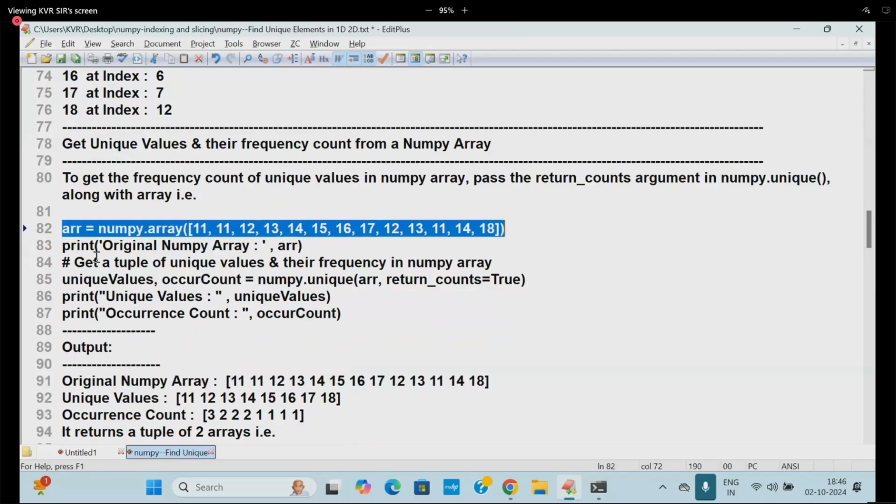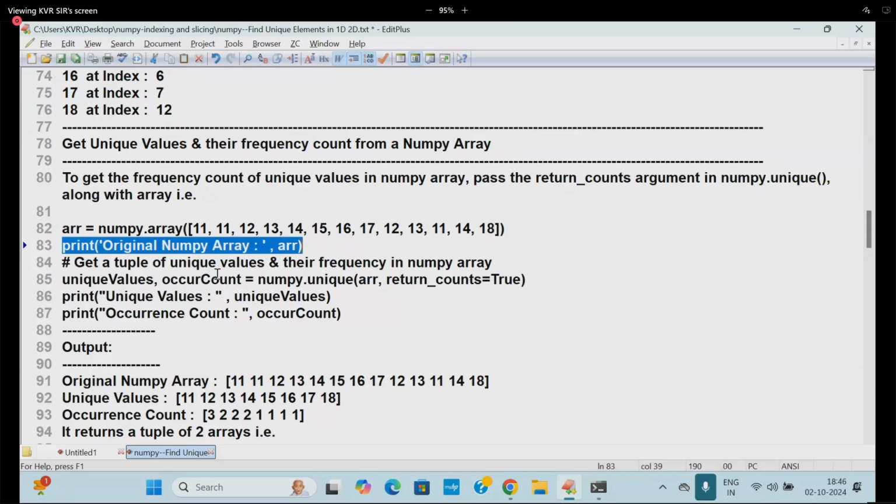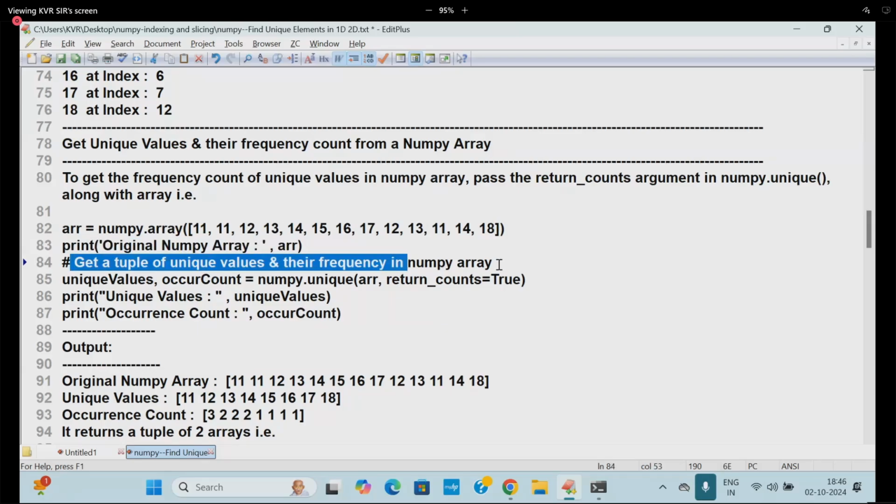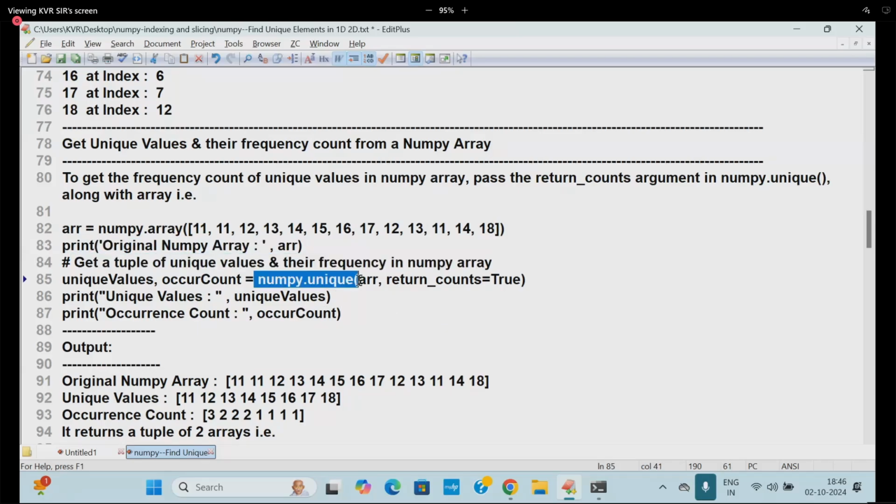I'm going to print the original array and get the unique values and their frequency count. The main step is this one: arr, then return_counts is equal to True.